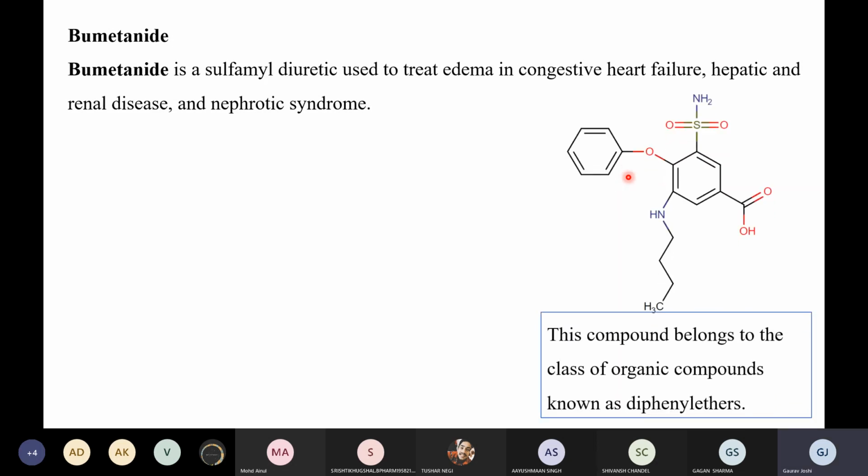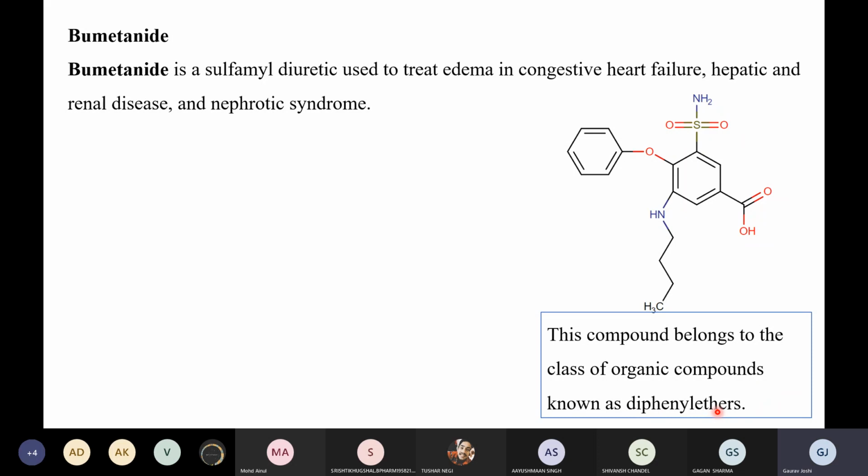Again, the same type of structure. See, the benzene is there, amine is there, and what we have is a sulfonamide. We have a sulfonamide, and here we have a benzoxy group. This is the benzoxy group, right? So basically, these compounds belong to the class of organic compounds known as diphenyl ether.